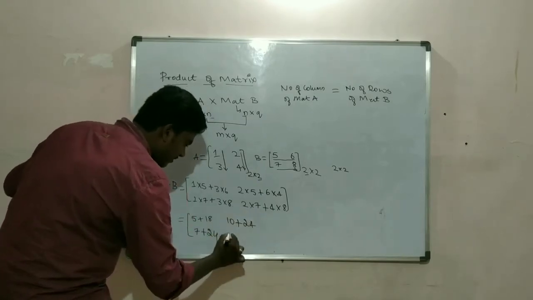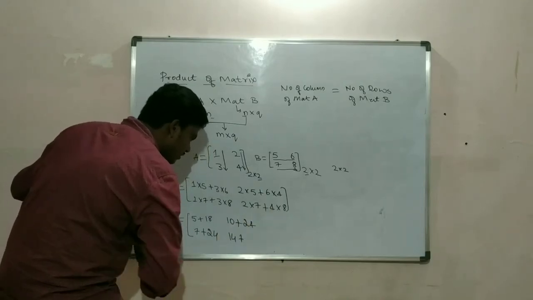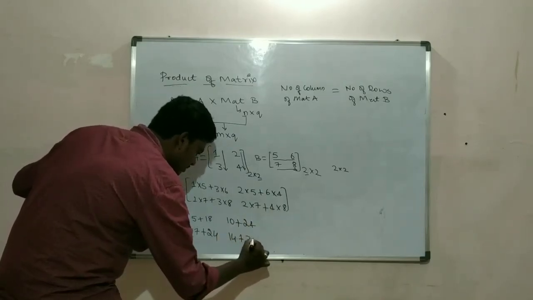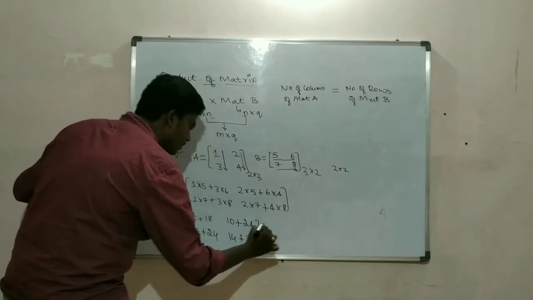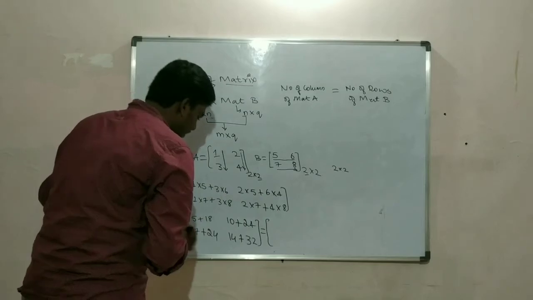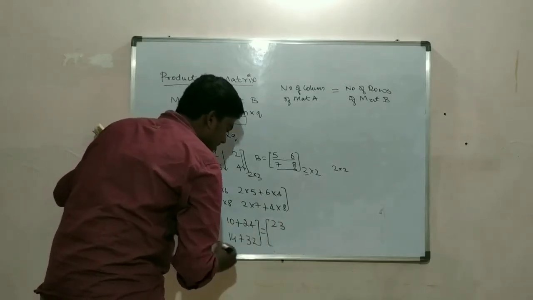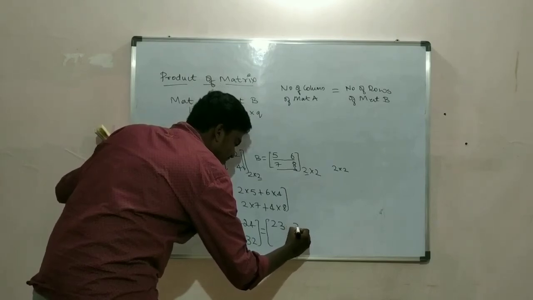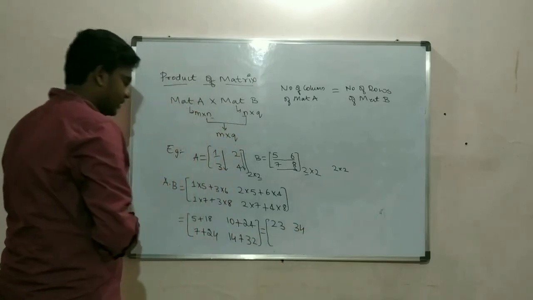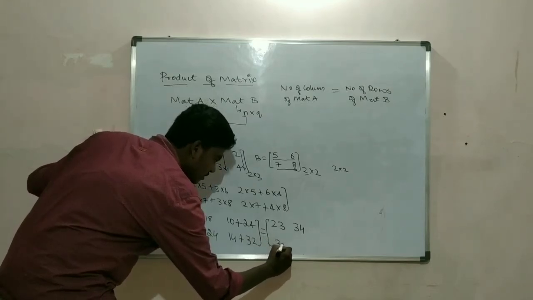Here 7 into 2 is 14 plus 8 into 4 is 32, so 46. So the resultant matrix is 23, 31, 34, 46.